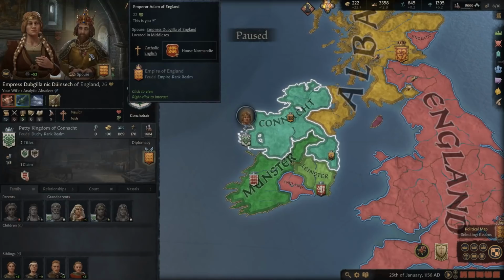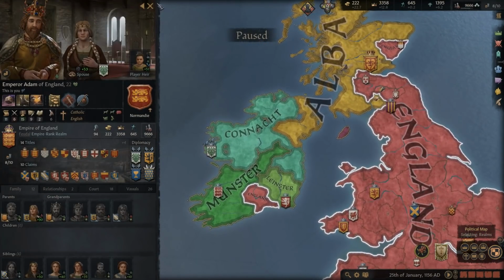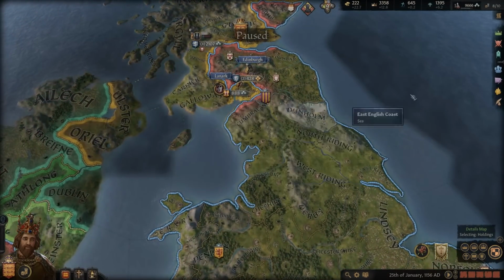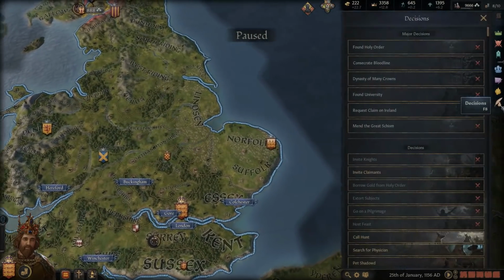Again, I don't think we're going to attempt to romance her. But yeah, maybe Adam never has any children at all. That's a possibility. We'll have to see what happens, guys. He's so distracted with other women right now. So he's not really paying attention to his wife. So yeah, we are now an emperor.